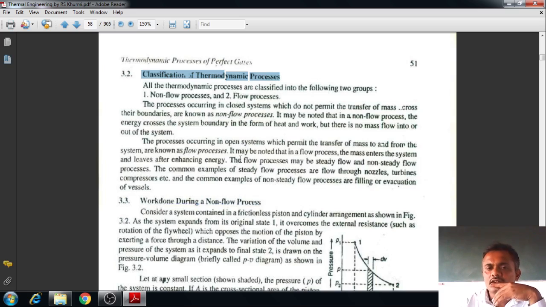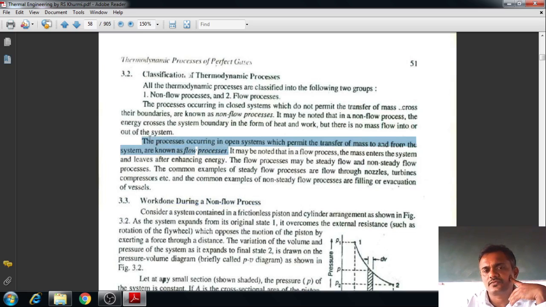In flow processes, what happens? The flow of the system, the flow of the material is taking place. I mean mass and energy are going out of the system. It's normally taking place in an open system. The process occurs in an open system which permits the transfer of mass and energy from the system. Here both mass and energy are crossing the boundary limits. Then it is a flow process. A flow process normally takes place in an open system.